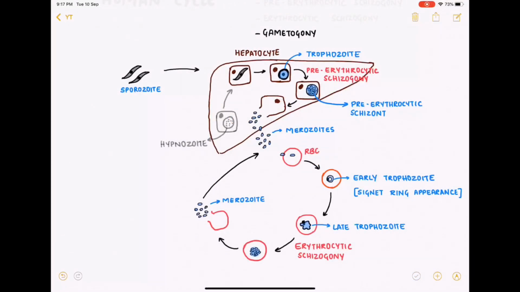The merozoites that are released from the hepatocytes attack and enter the RBCs, where they transform into early trophozoite, which has a signet ring appearance. This is the first asexual form to be seen in the peripheral blood. The early trophozoite transforms into late trophozoite, which undergoes several divisions, that is erythrocytic schizogony, to form several merozoites. And these merozoites are again released into the circulation due to the rupture of RBCs. These released merozoites are completely capable of attacking and entering other RBCs.